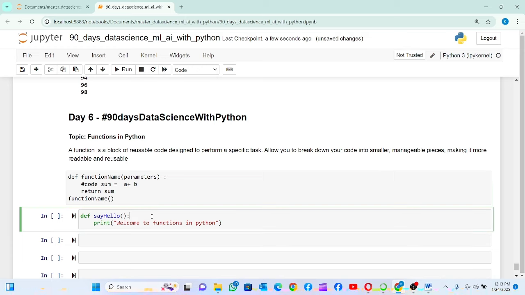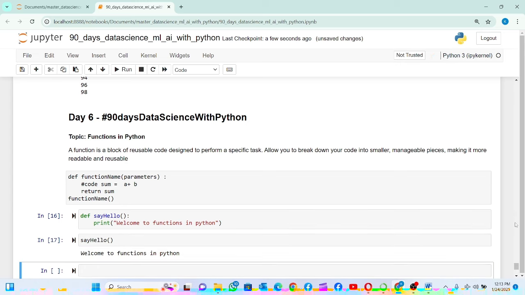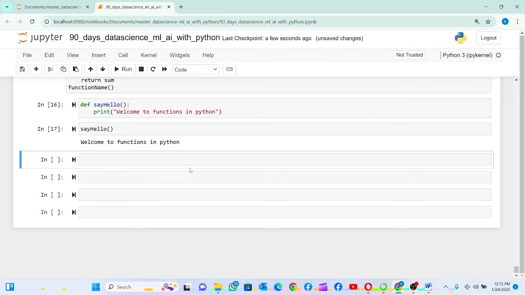If I run this, nothing happens. But if I call say_hello, then it prints my text. It's like your remote sitting there; it won't do anything until you take it and turn on your TV.